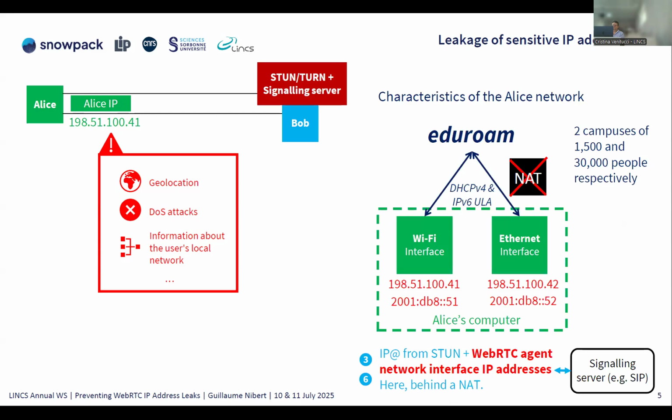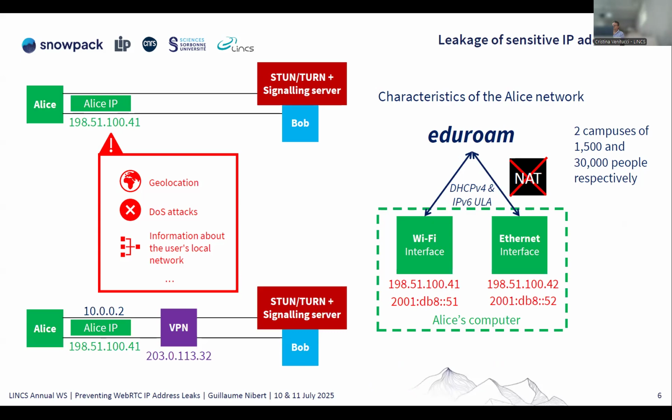The characteristic of Alice's network is that she is connected to a big non-NAT network. You can test it now in your eduroam. If you type ip a, you will have two public IPs, one IPv4 and one public IPv6. And this is a problem. Let's suppose that Alice is connected to a VPN. Recall, first she sends a request to a STUN server.